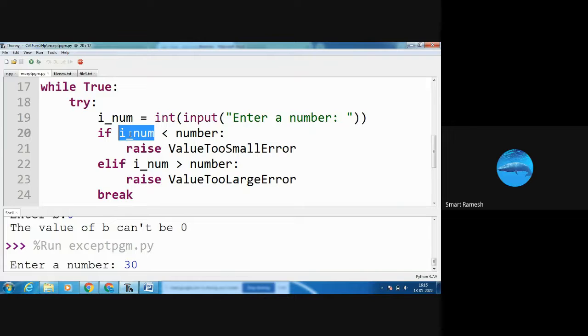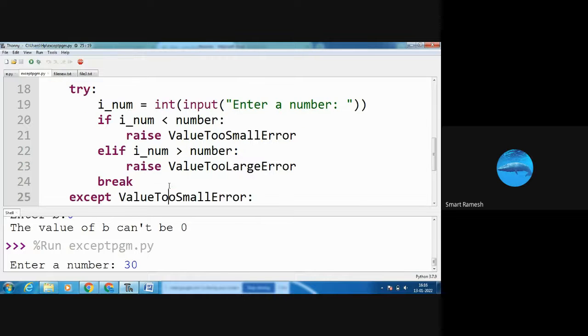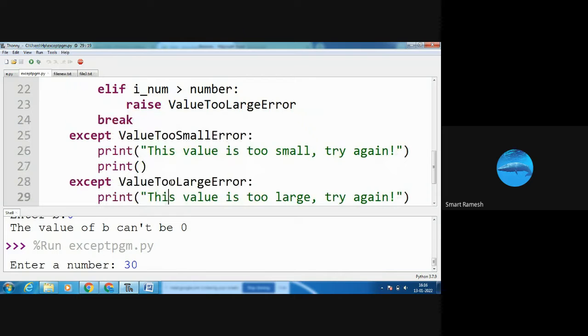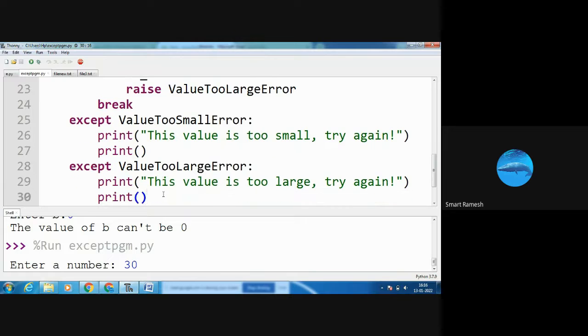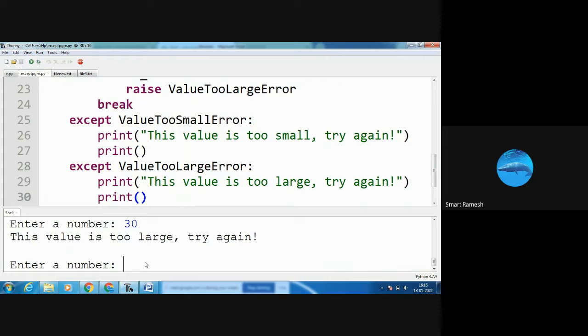If i_num 30 less than number, which is 10? 30 is less than 10, condition false. Condition false means the next elif statement here. 30 greater than 10? Yes, condition true. Condition true means raise ValueTooLargeError. So it shows that this value is too large. Try again. And the next one, an empty line. See the output: value too large.